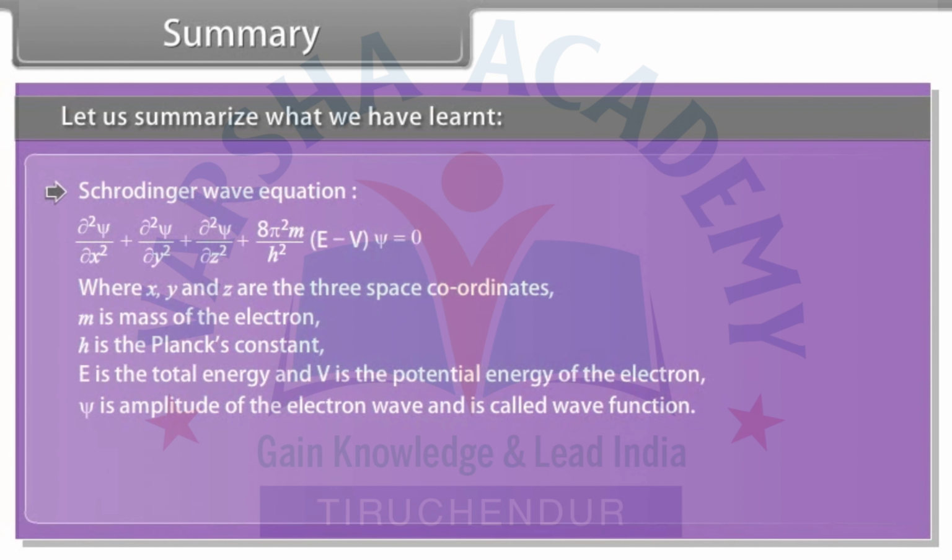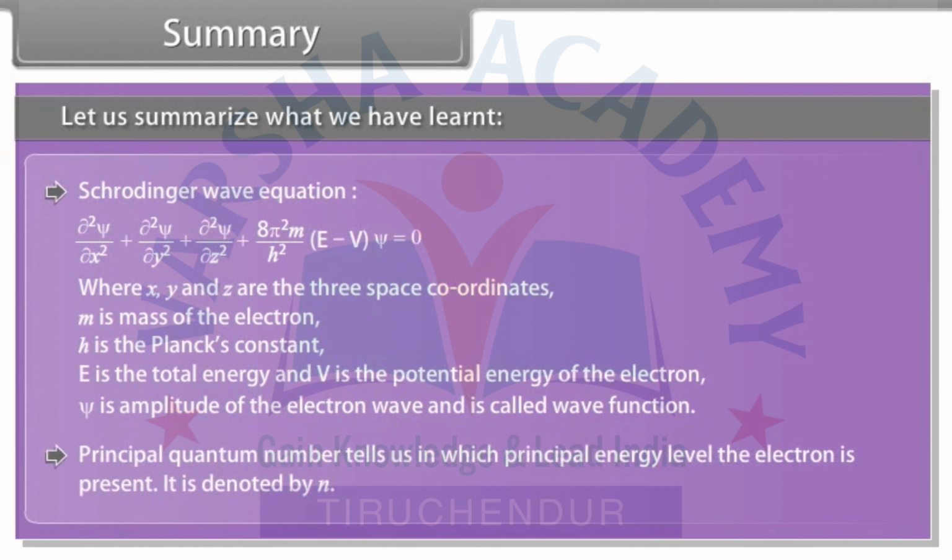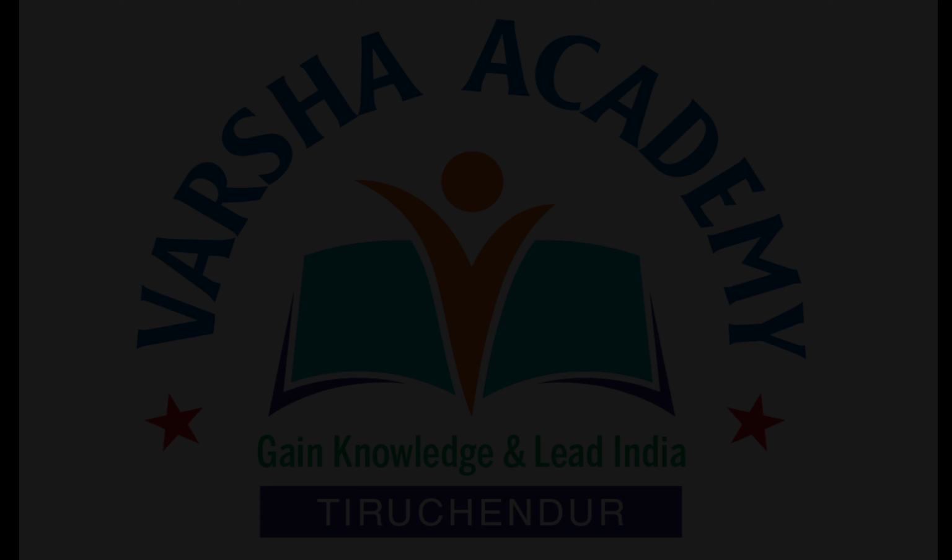Schrödinger wave equation, where x, y and z are 3 space coordinates. m is mass of electron, h is Planck's constant, E is the total energy and V is the potential energy of the electron. Psi is amplitude of the electron wave and is called wave function. Principal quantum number tells us in which principal energy level the electron is present. It is denoted by n.